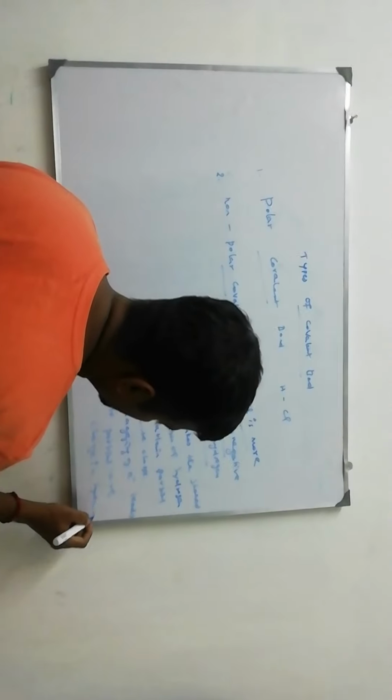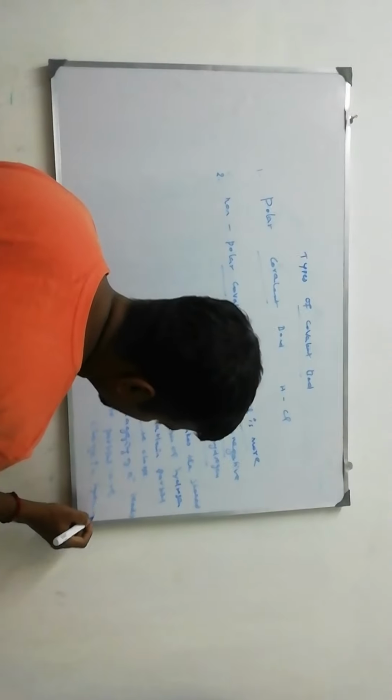So in hydrochloric acid, there is a polar covalent bond. Take a rope pulling competition: on one side heavyweight persons are there, on the other side less weight persons are there. The heaviest person pulls the lighter person towards themselves. Like that, the more electronegative element takes the electron from the less electronegative element. Therefore, charge separation takes place between them.